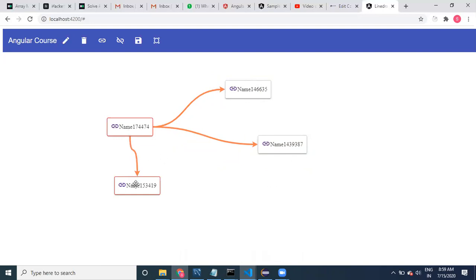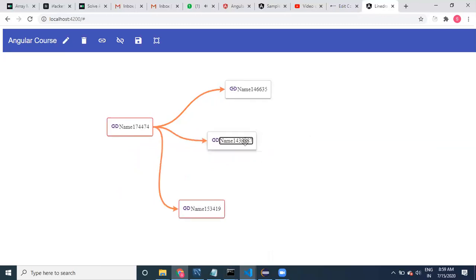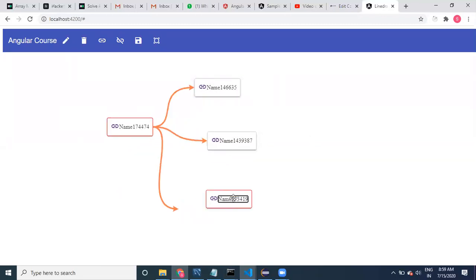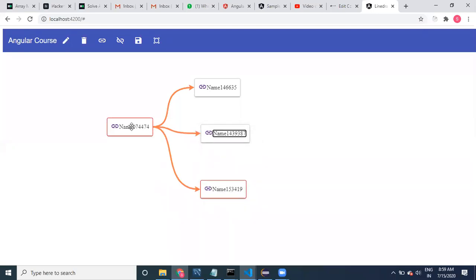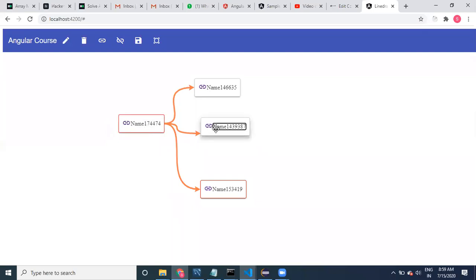We are creating a line between these two items whenever the user selects them. So these things are happening dynamically. Fine, guys.